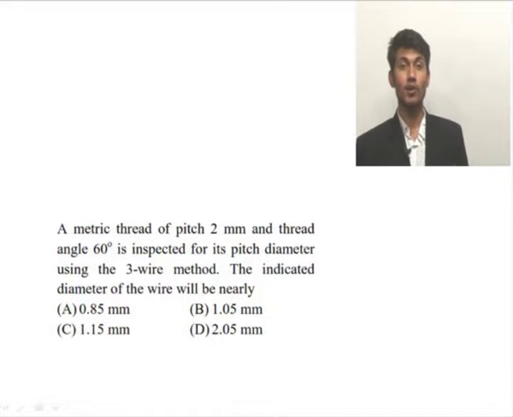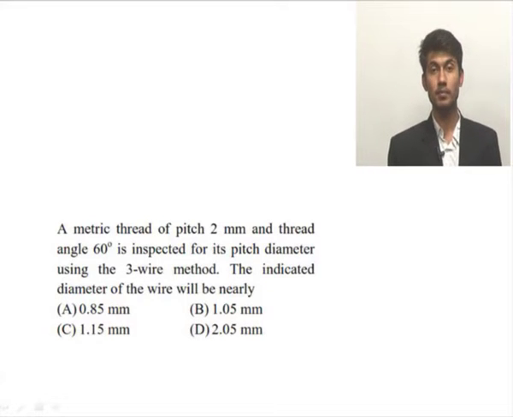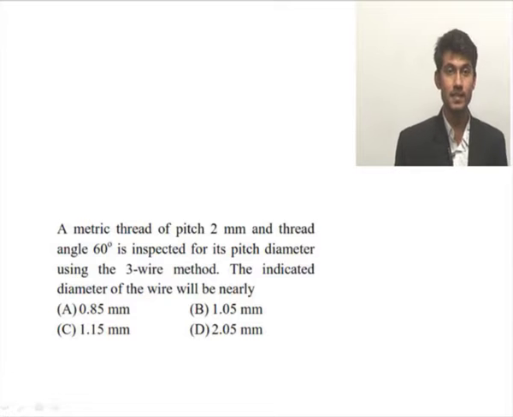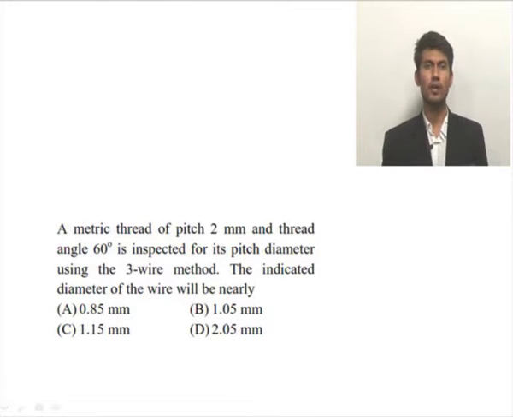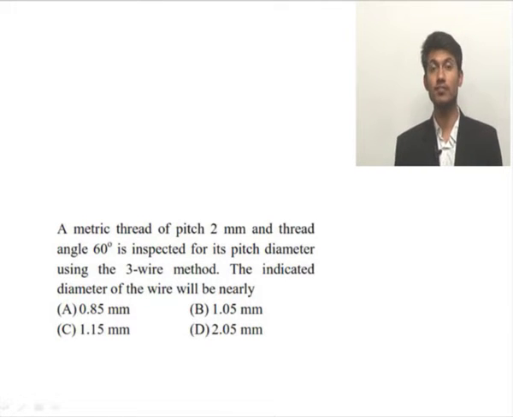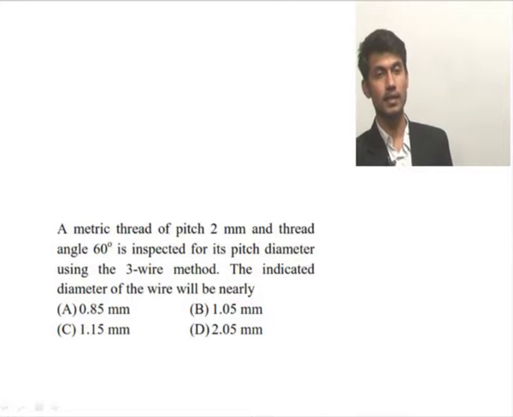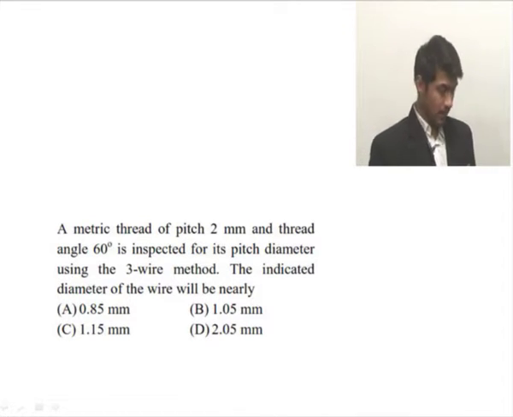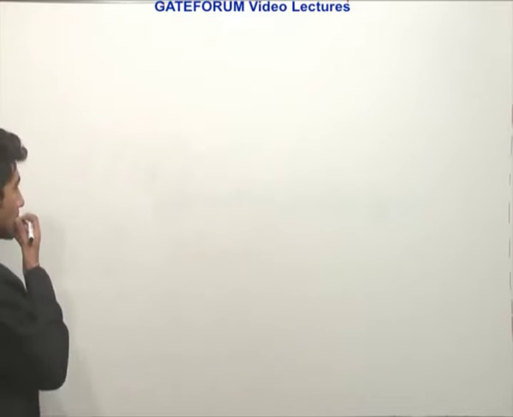A metric thread of pitch 2 mm and a thread angle 60 degree is inspected for its pitch diameter using a 3-wire method. The indicated diameter of the wire will be nearly. It is an easy problem from metrology. The same problem has been asked several times with the same data.